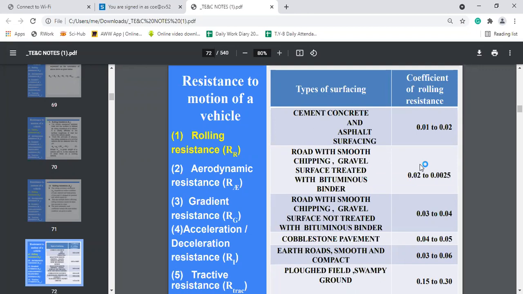And if it is without bituminous binder road surface, then the coefficient is 0.03 to 0.04. If it is a cobblestone pavement, then the value of mu R is 0.03 to 0.06, and if it is plowed field or swampy ground, then the coefficient of rolling resistance is 0.15 to 0.3.